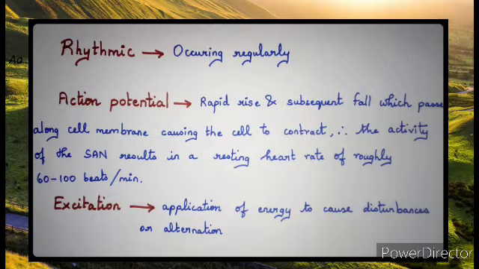Before starting the conducting system, there are some definitions that you need to know. Let's learn that first. Number 1, rhythmic. What do you mean by rhythmic? It means occurring regularly. Next, action potential. Action potential is a rapid rise and subsequent fall which passes along the cell membrane, causing the cell to contract. Therefore, the activity of the SA node, that is the sinoatrial node, results in a resting heart rate of roughly 60 to 100 beats per minute.